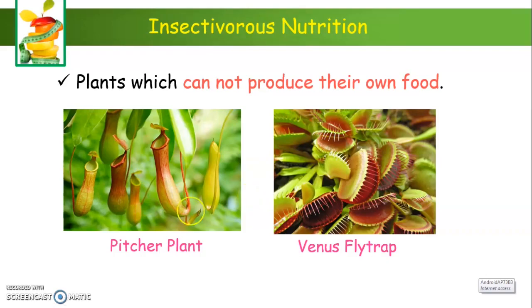Because of acidic soil, the process could not be completed. In such a case, the plant searches for another source of food, which is nothing but the insect. This insectivorous plant gets nutrition from insects.